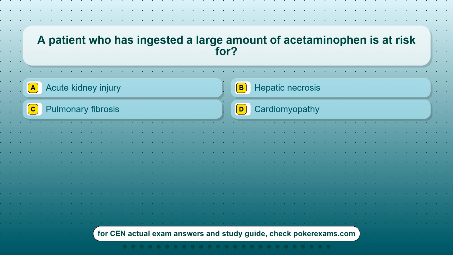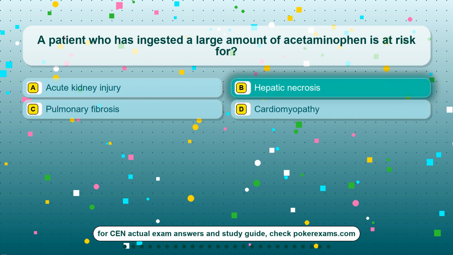Question 7. A patient who has ingested a large amount of acetaminophen is at risk for? Option A, acute kidney injury. Option B, hepatic necrosis. Option C, pulmonary fibrosis. Option D, cardiomyopathy.